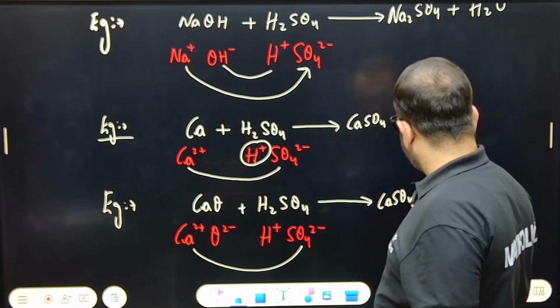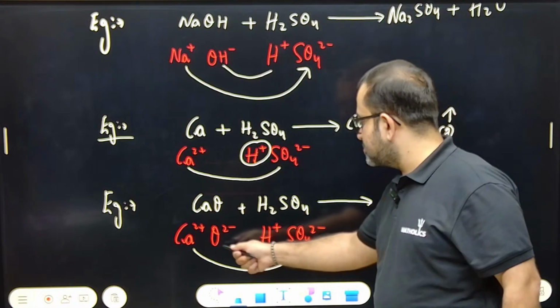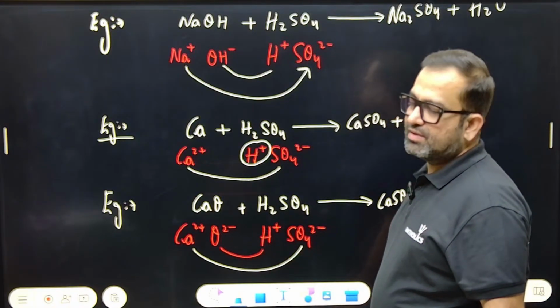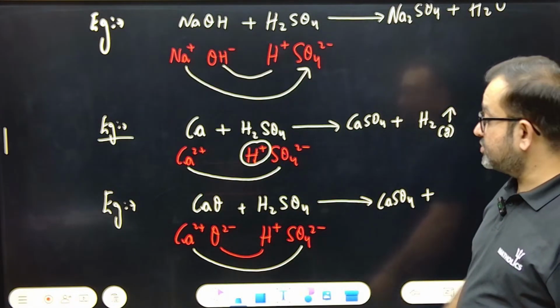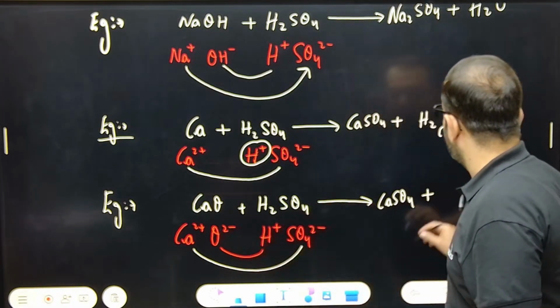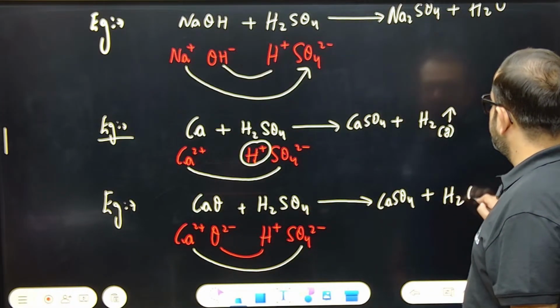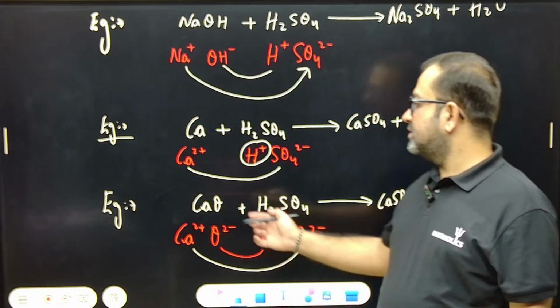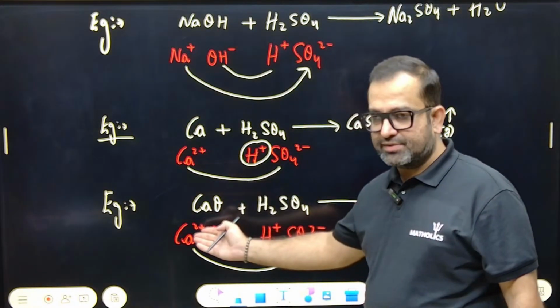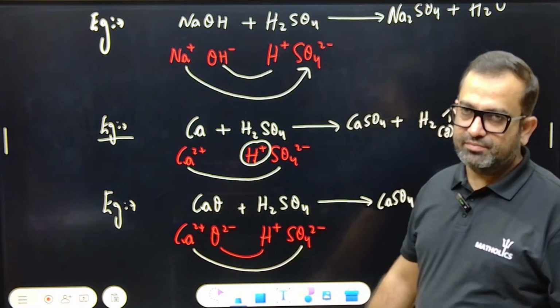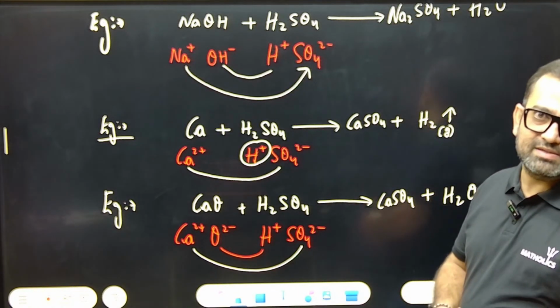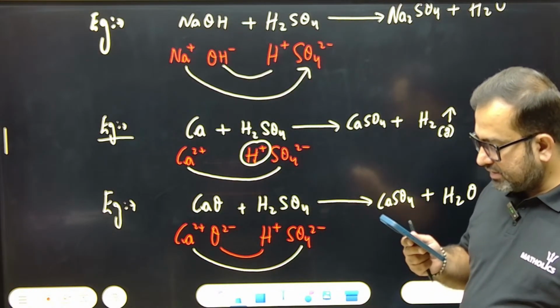But the final product will be what? H+ and O2-, so H2O, water will be there. It is nothing but an acid and base reaction. Calcium oxide, potassium oxide, all metallic oxides are basic in nature, right? So these are the reasons.